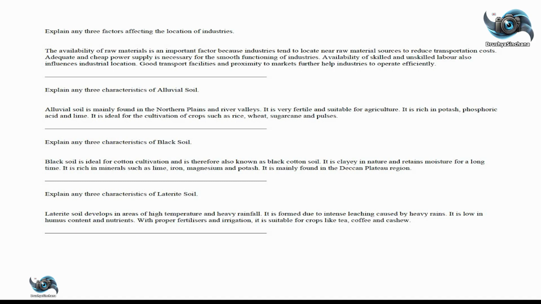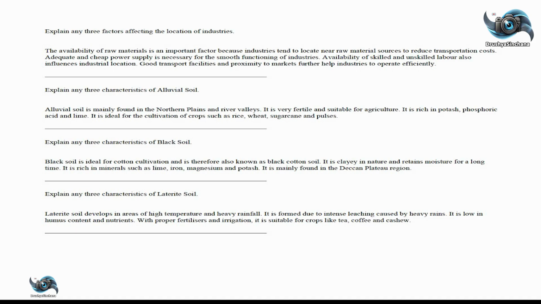Black soil is ideal for cotton cultivation and is therefore also known as black cotton soil. It is clayey in nature and retains moisture for a long time. It is rich in minerals such as lime, iron, magnesium, and potash. It is mainly found in the Deccan Plateau region.